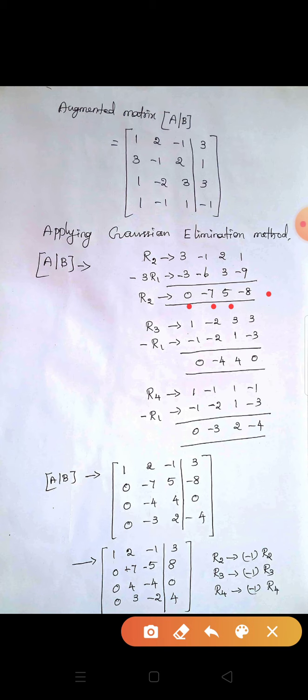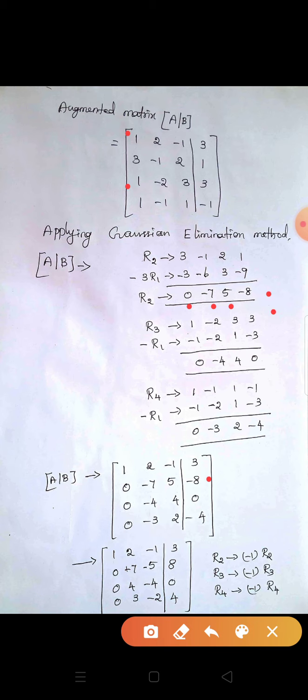This is R2. Now we write it in the second row, that is R2. Now the third row, listen. In the third row, the first element is 1, so no problem. We are going to do R3 - R1. First we write R3: 1, -2, 3, 3.